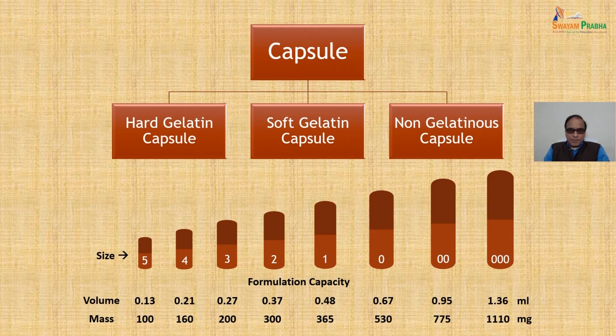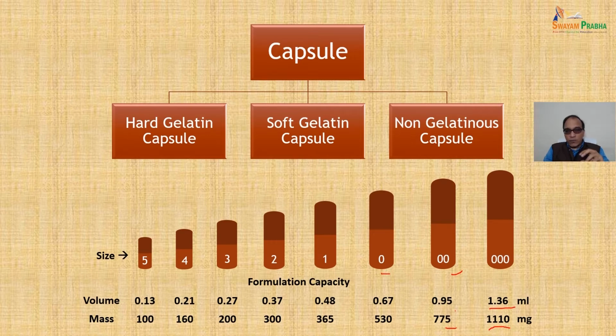So as we can see, they are obtained in different sizes. 000 is the maximum size, in which the volume is 1.36 ml, and 1110 milligram mass it can have when it is completely full. 0.95 ml for 00 size with 775 milligram of mass.